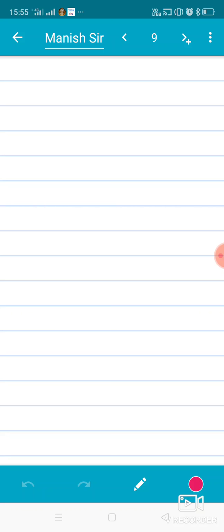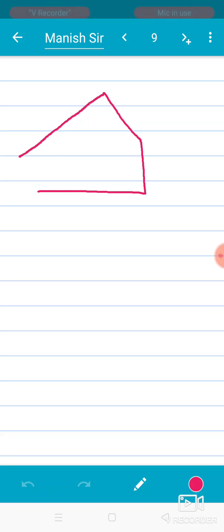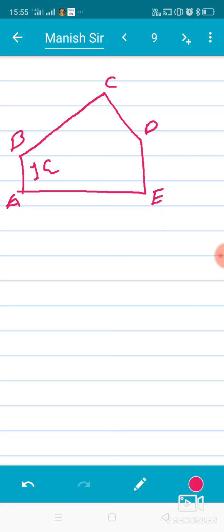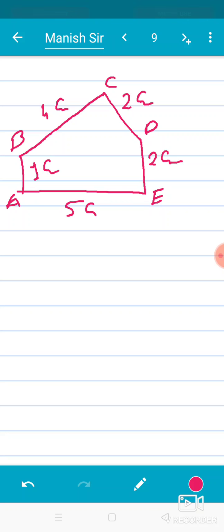Suppose the geometry is given like this, with points A, B, C, D and E, and the values are 1 centimeter, 4 centimeter, 2 centimeter, 2 centimeter and 5 centimeter.